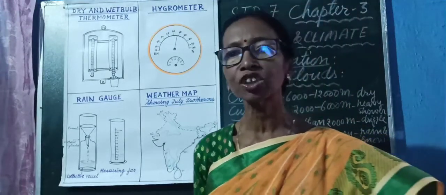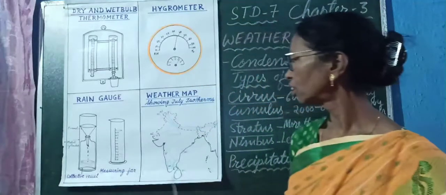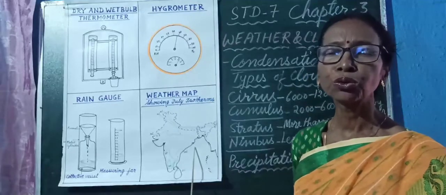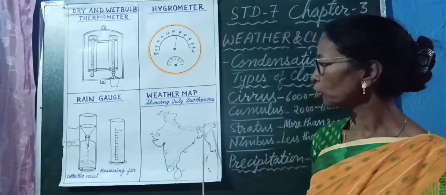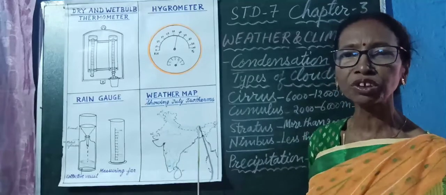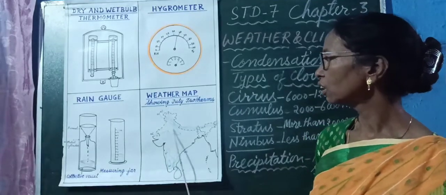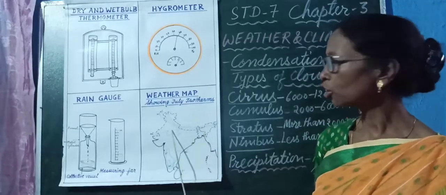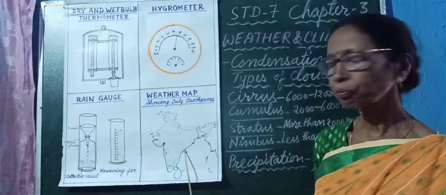And here there are some imaginary lines which show some of the elements, how they are found on the surface of the earth. So this map is showing the July isotherms. What do you mean by isotherms?